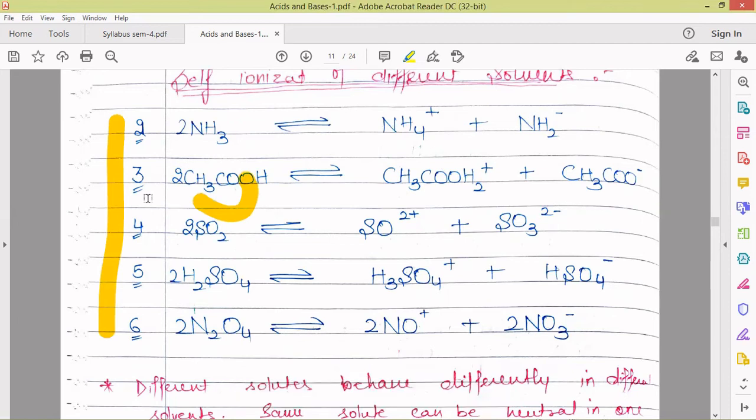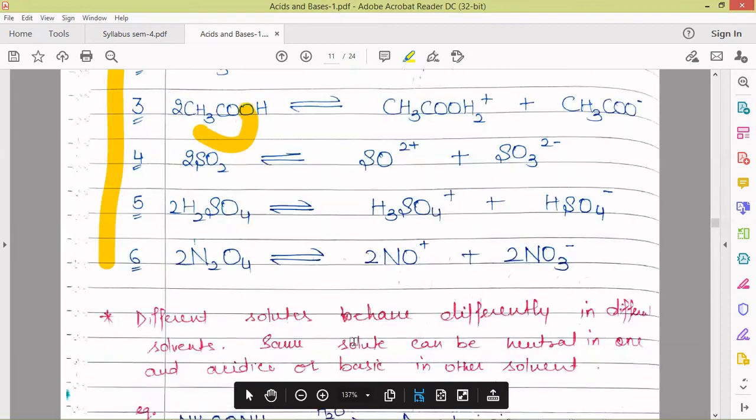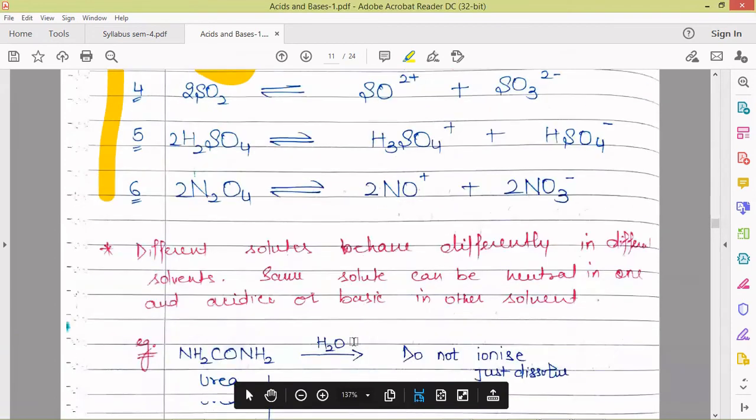You must know the cation characteristic and the anion characteristic of the solvent. This is very easy. Here what they have done is, for H2SO4, just one H+ is added to the whole molecule, and here one H+ is removed. So this is the way to memorize this.